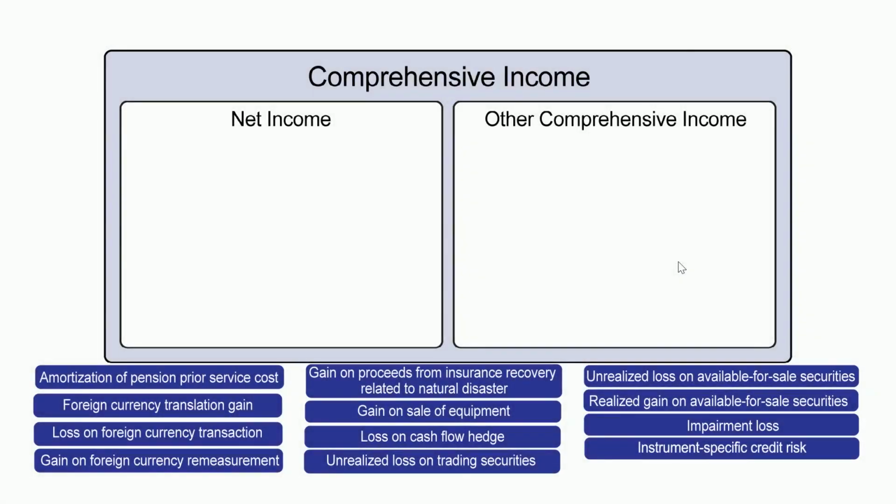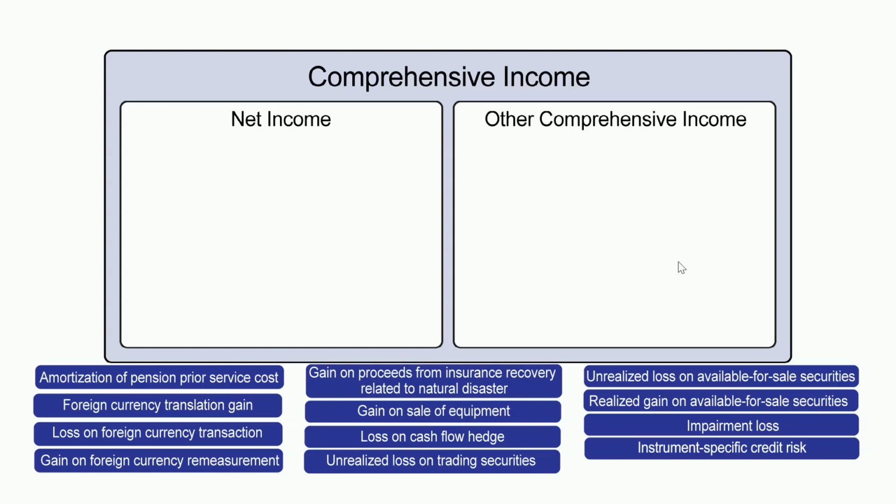All right, scholars, we're now going to take a look at a comprehensive income statement, and we're going to decide all these items right here, and we've got like 12 of them. Which ones go in net income? Which ones go in other comprehensive income? If we look them over, you can see amortization of pension costs. That looks like it's part of PUFFY, right?